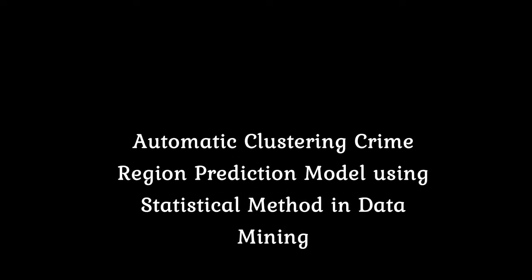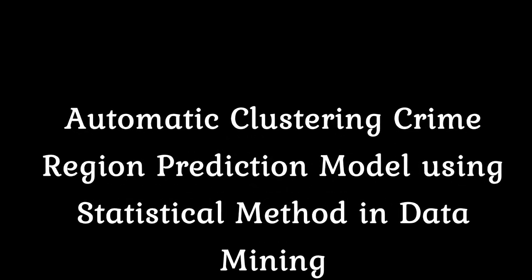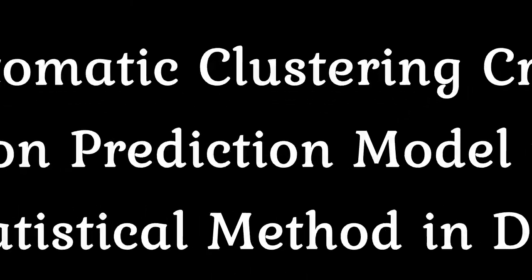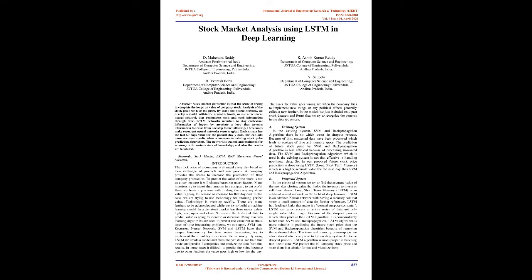Stock market analysis using LSTM in deep learning. Abstract: stock market prediction is the act of trying to determine the future value of a company stock. Analysis of the stock price: we take the price and, by using a neural network, we develop a model. Within the neural network, we use a recurrent neural network that remembers information through time.